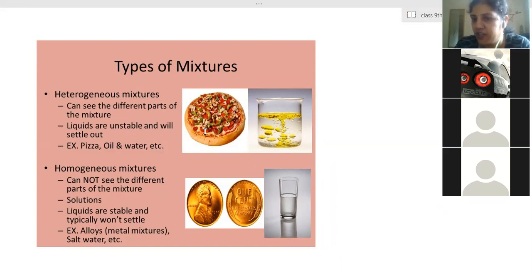You already learned in earlier classes. Solute is the substance which we are going to mix, and the solvent is a substance, a type of matter, in which we are adding, mixing the solute. When mixed into the solvent, the particles of solute are very, very small, of the size 1 nanometer. Nanometer means 1 billionth part of a meter. If you divide 1 meter into 1 billion parts, each part is called 1 nanometer.